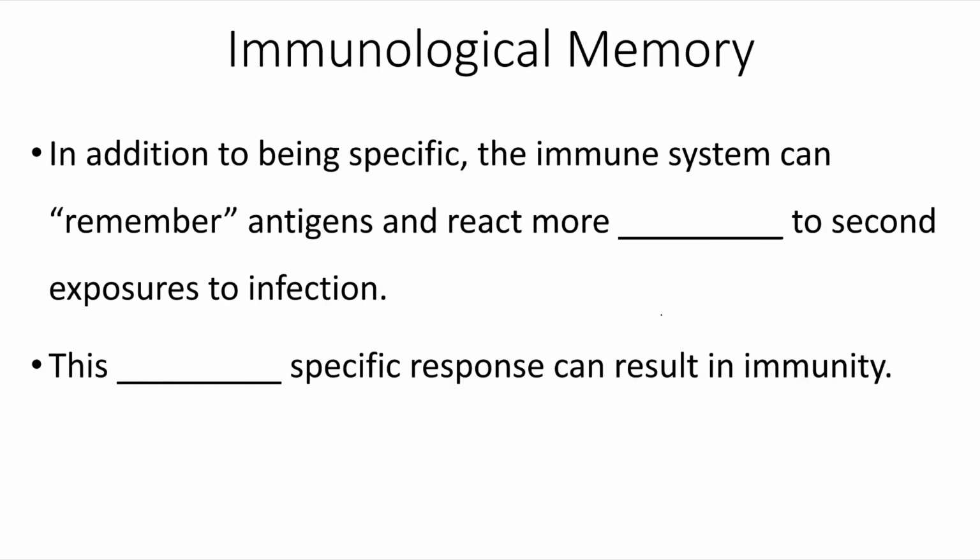Our adaptive immune system has immunological memory. So in addition to being specific, the immune system can remember antigens and react more quickly to second exposures to infection. This rapid, specific response can result in immunity.